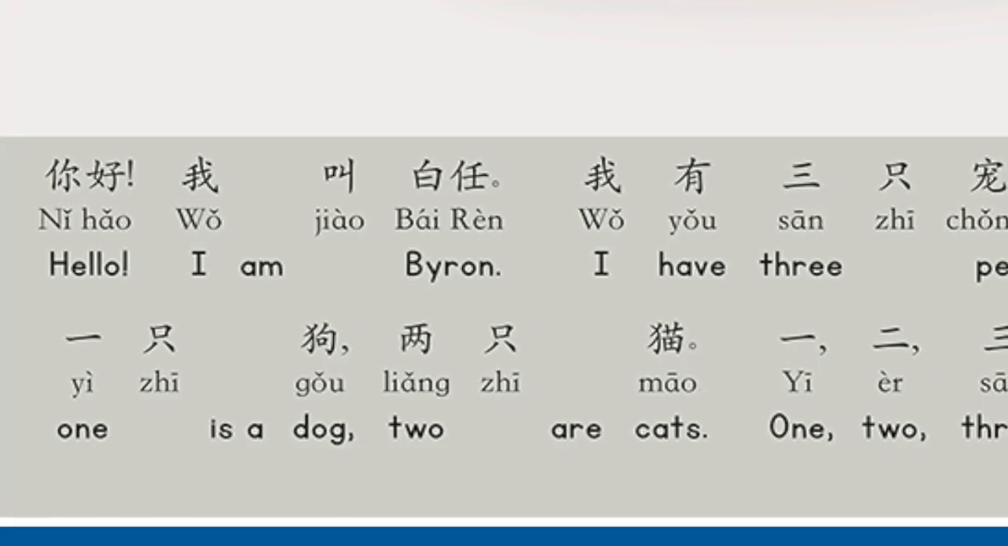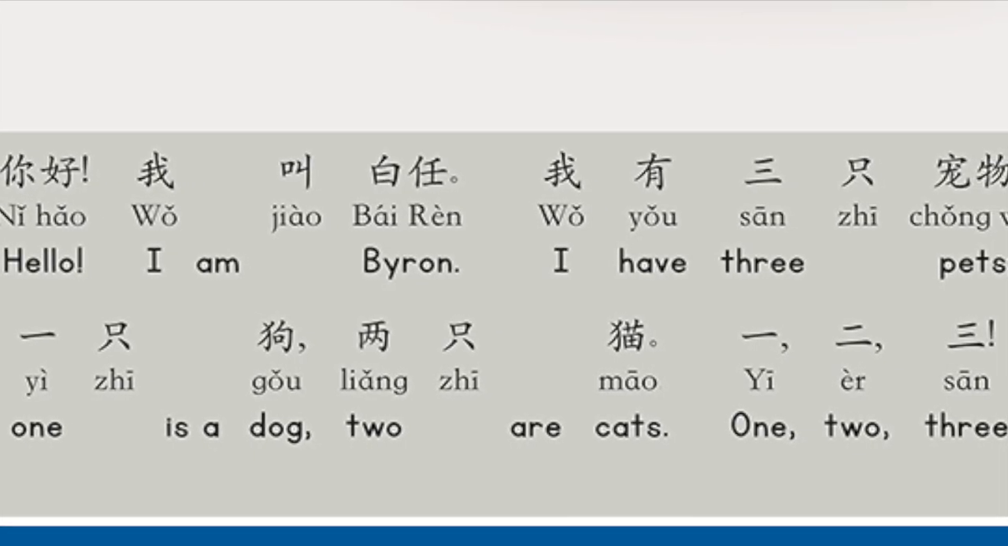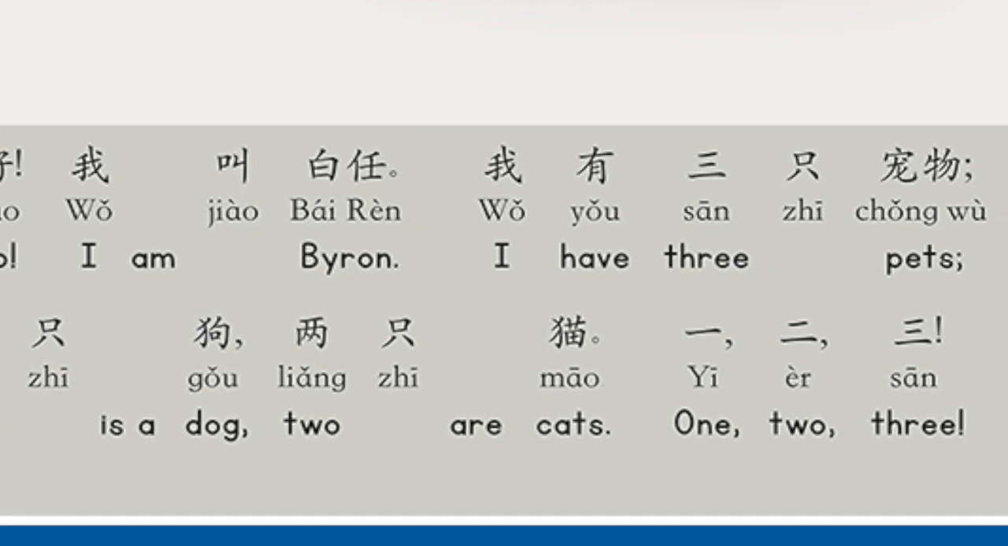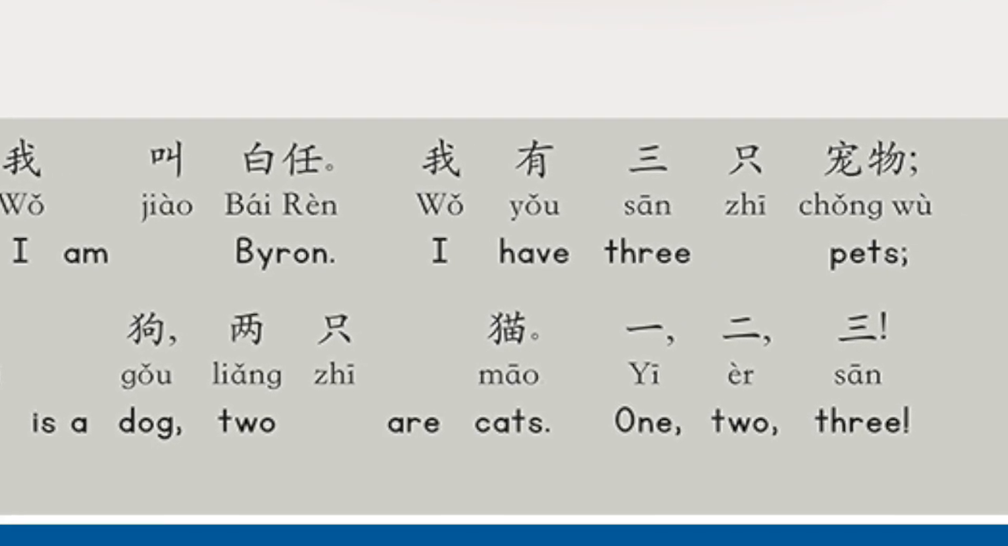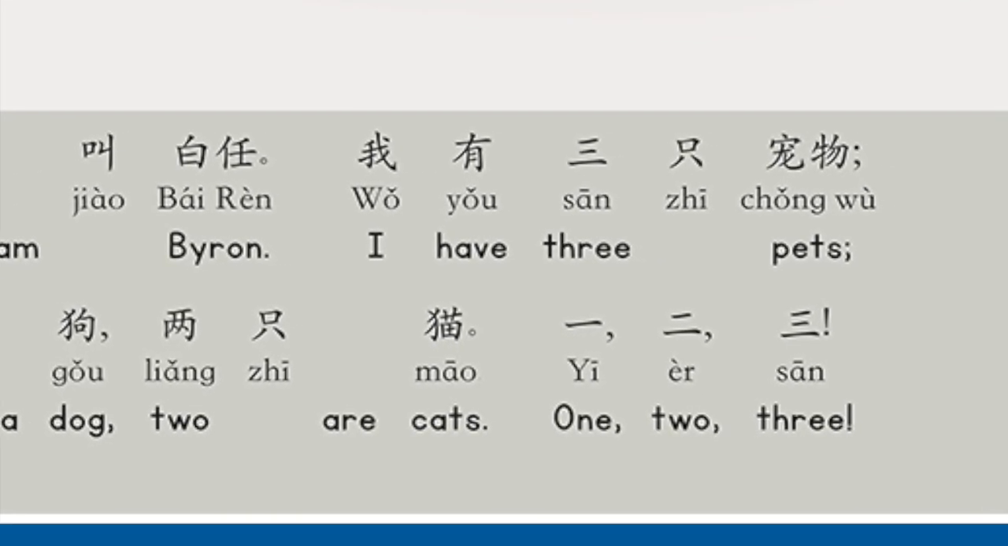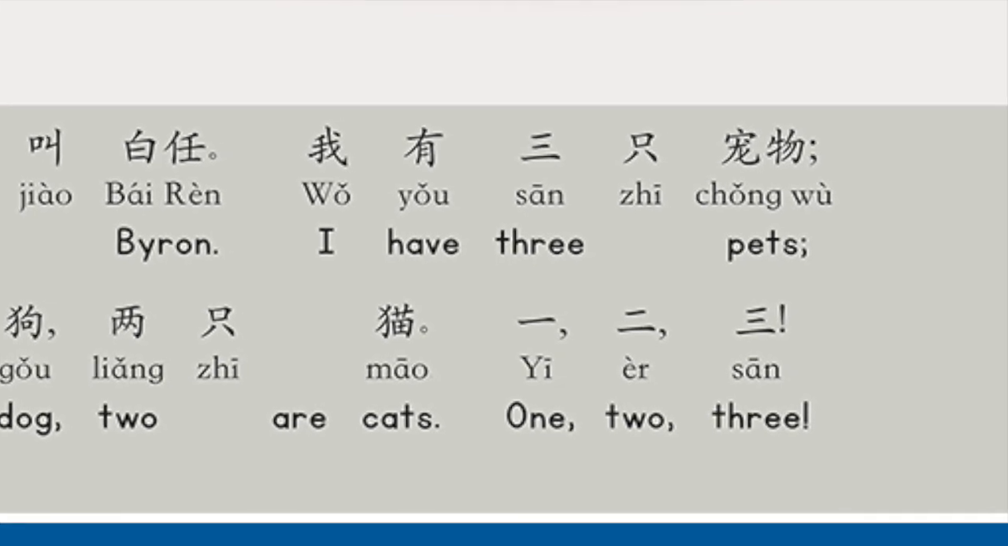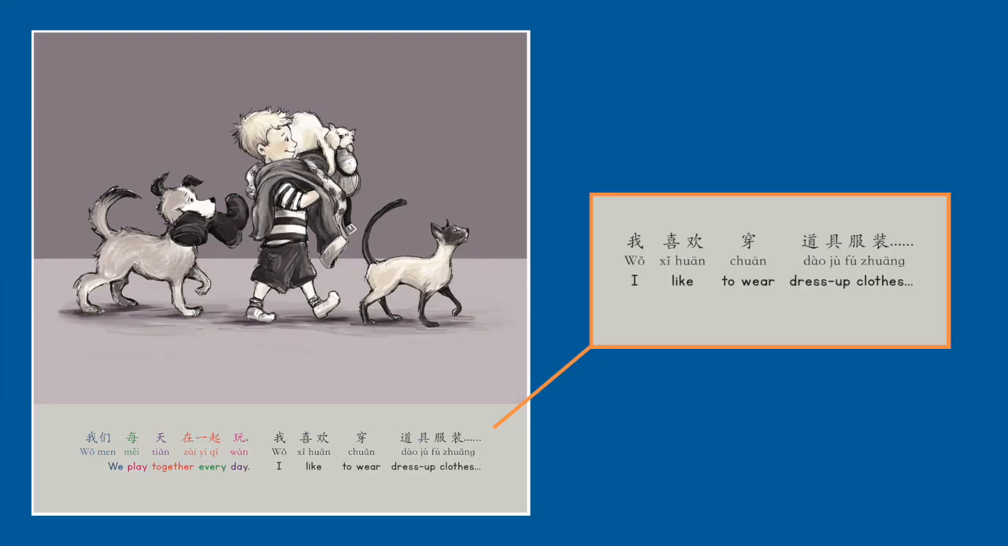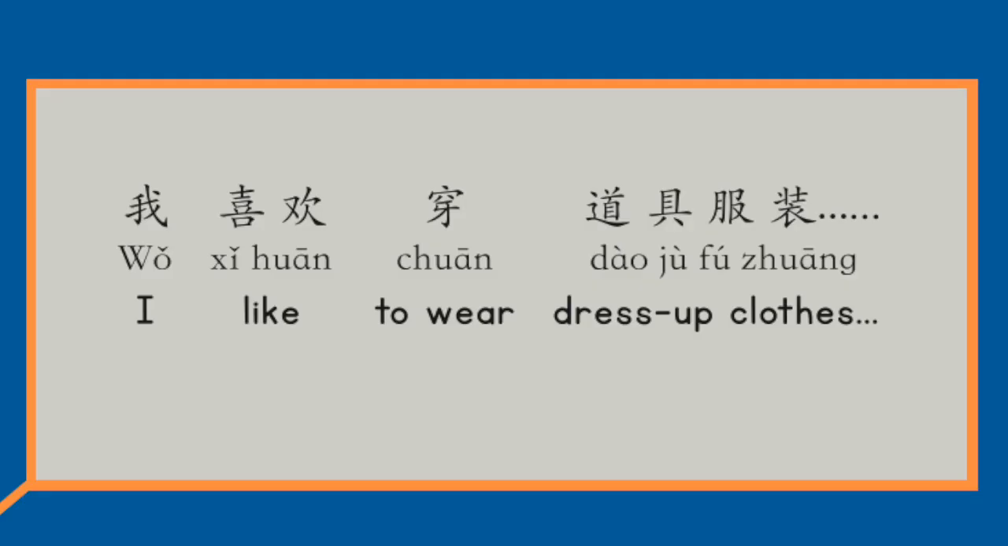Part of the reason we developed text scaffolding is to help people notice the differences and similarities between English and Chinese grammar. When the vocabulary and grammar translate smoothly and directly, the words are stacked on top of each other as a group. See here, I like to wear dress-up clothes, and 我喜欢穿道具服装 use the same word order.